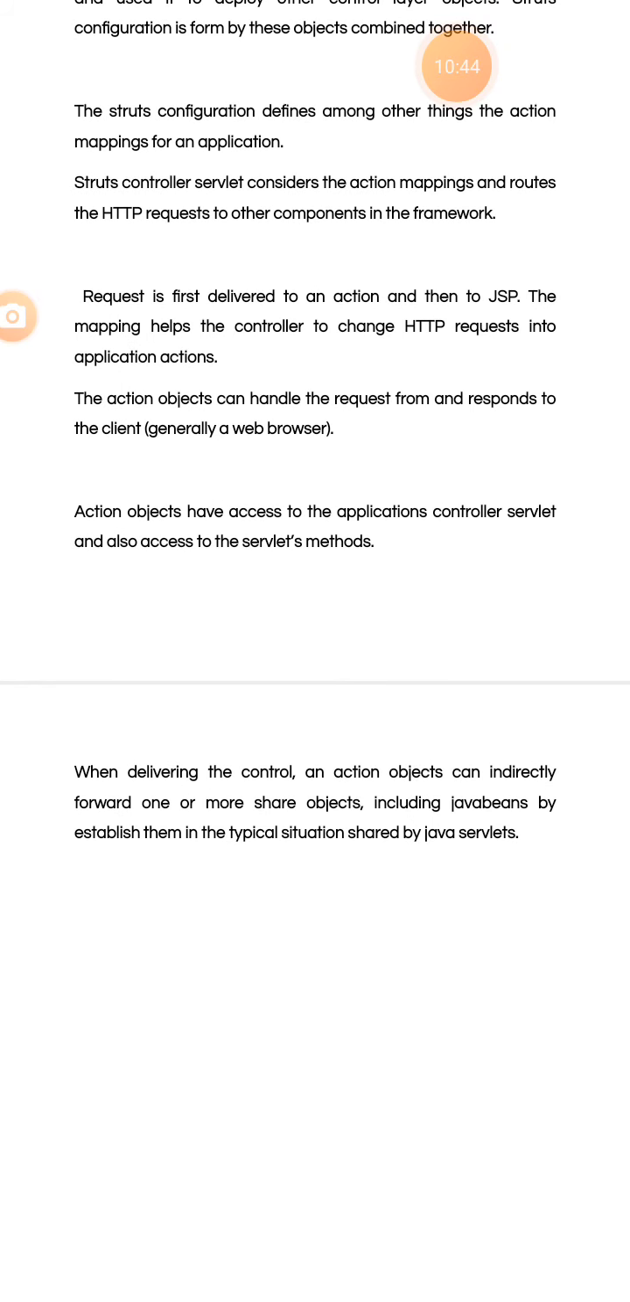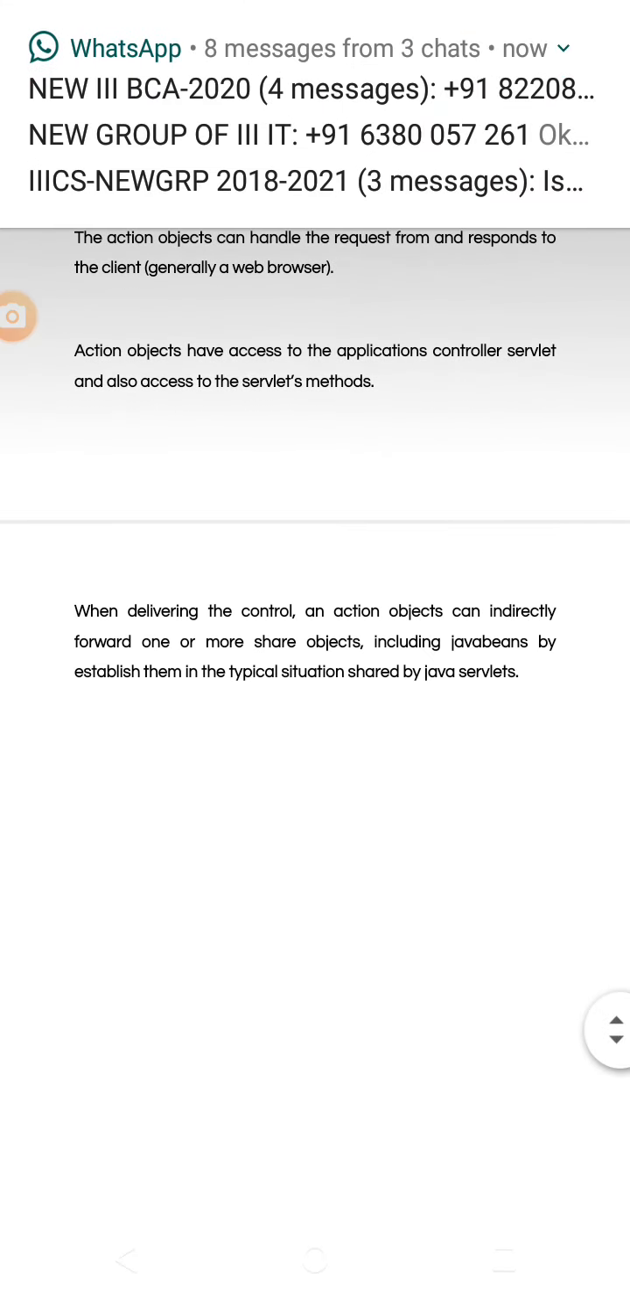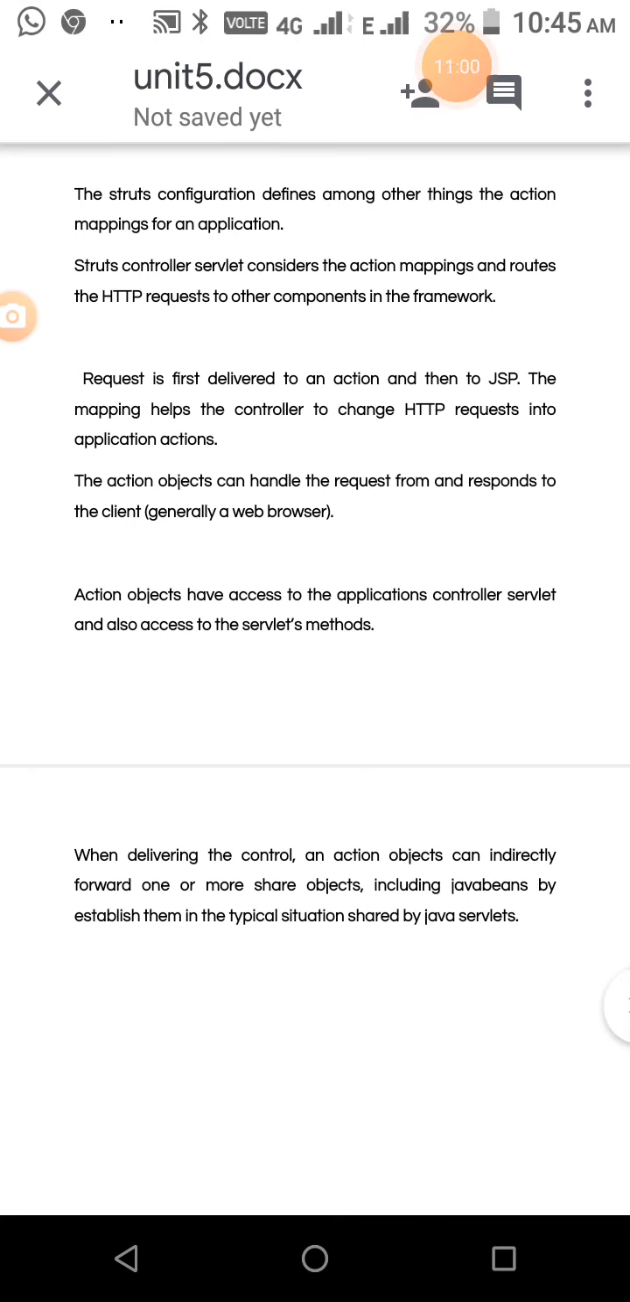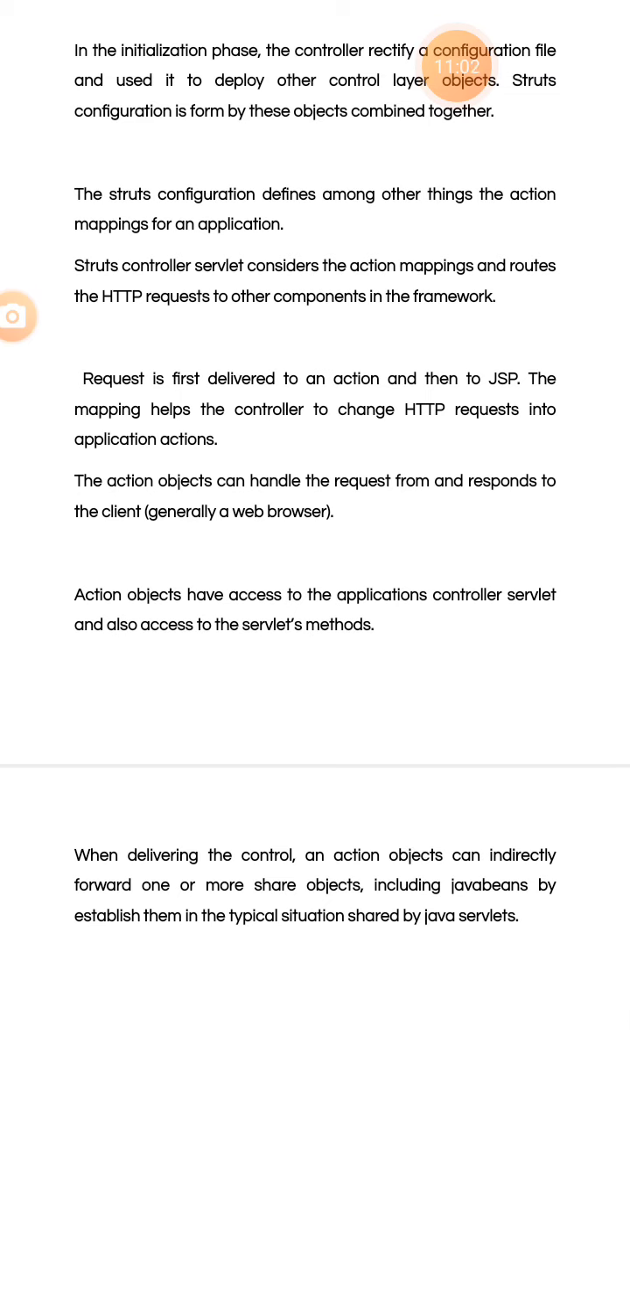And then the Struts controller servlet considers the action mappings and routes the HTTP requests to the other components in the framework. So the controller is doing all the processes in this framework. What it will do: first the request is delivered to the action, okay, and then to the JSP. The mapping helps the controller to change a request, then that request is converted into application actions, so that action objects can handle the request.